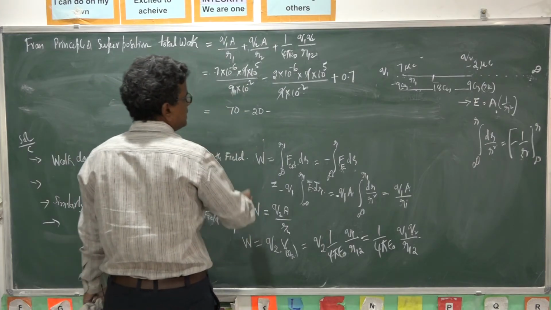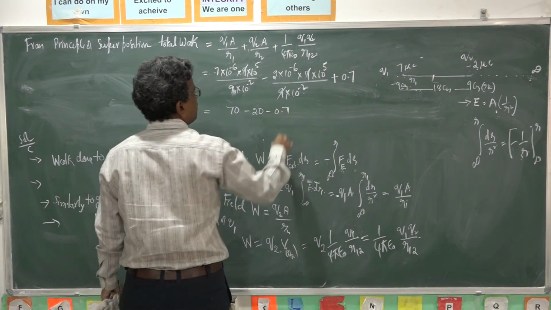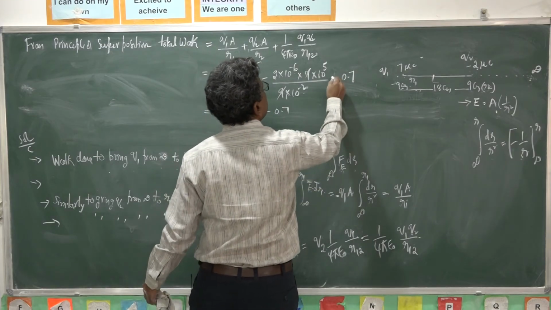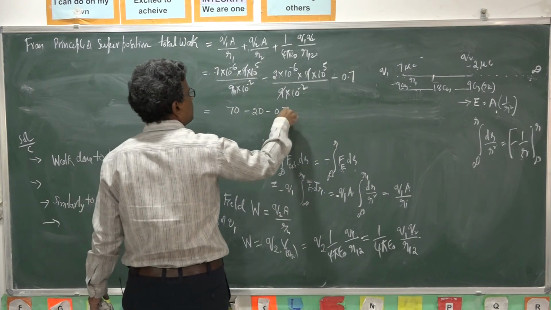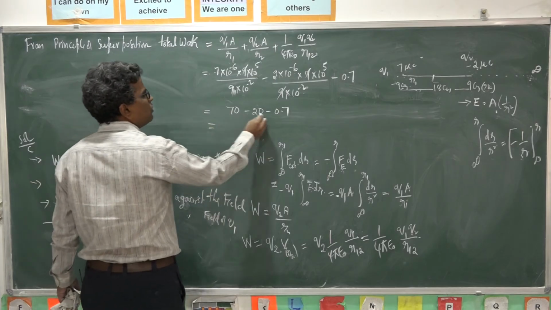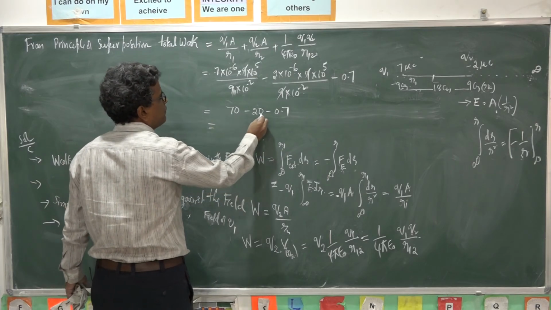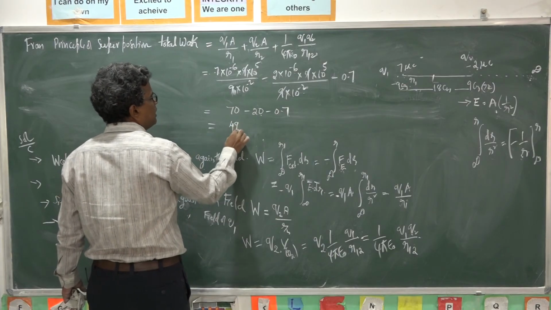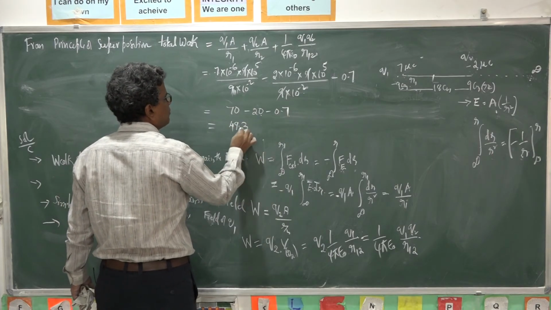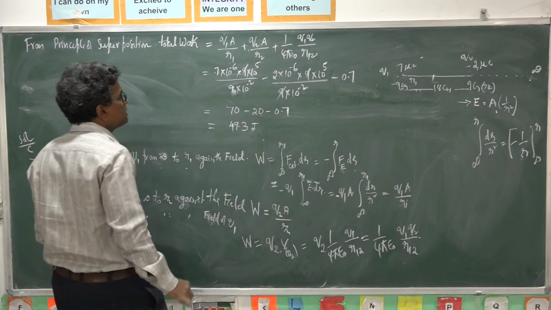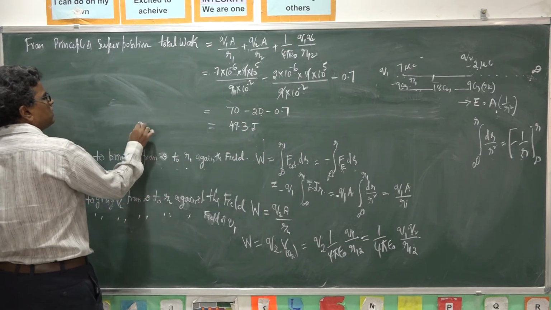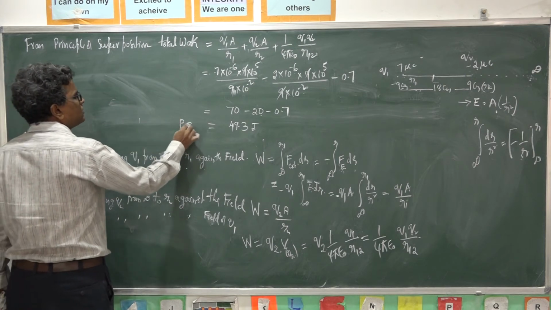This is minus 0.7. We got this minus 7. So what is this value? 70 minus 20 is 50, minus 0.7, 49.3 joules. This is the total work done. That work done is nothing but the potential energy of the system.